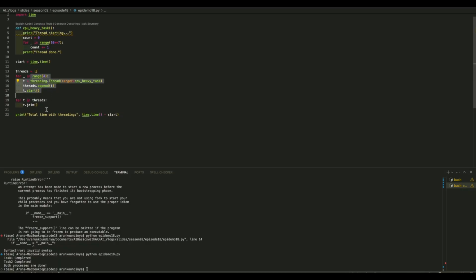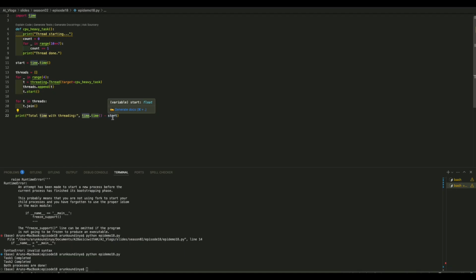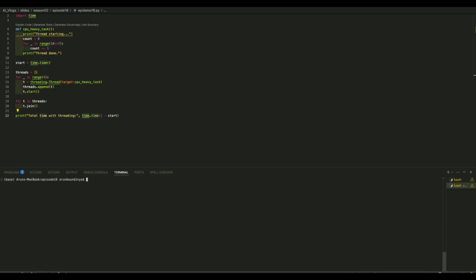Then I'm joining the threads and calculating the start time and the end time, so that we understand the total time this code took to run. So 4 threads have started, 4 threads are completed. The total time it took for multithreading using this CPU heavy task is 3.2 seconds.